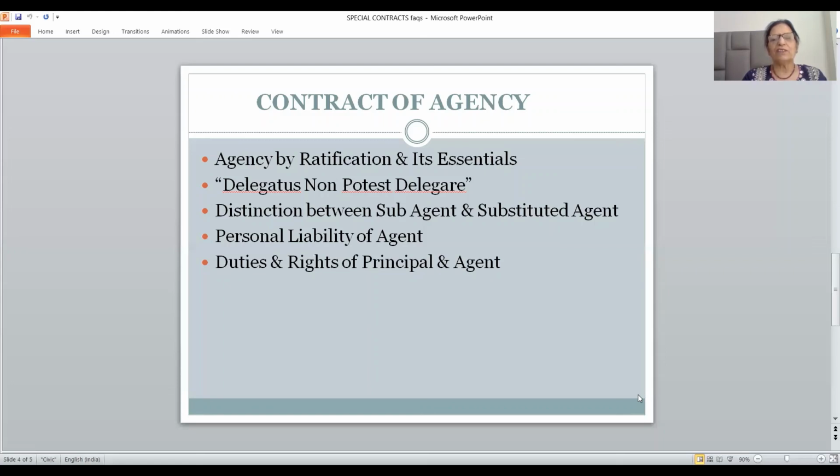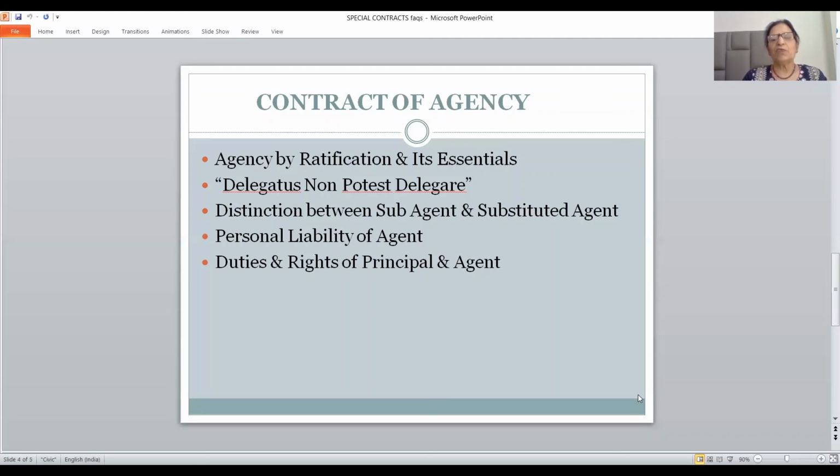Then duties and rights of principal and agent. Duties of the principal are the rights of agent and rights of the principal are the duties of agent. Agent should always follow the directions of his principal. An agent works within the authority of the principal, so agent is entitled to remuneration for all expenses which he may have incurred.